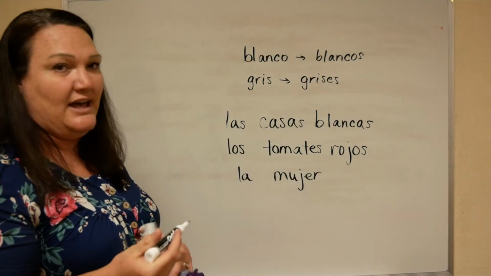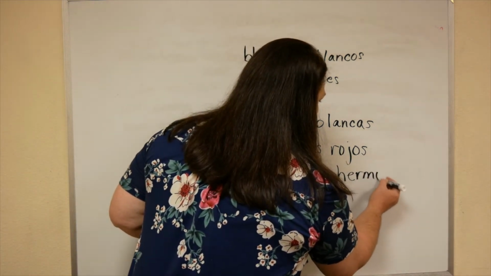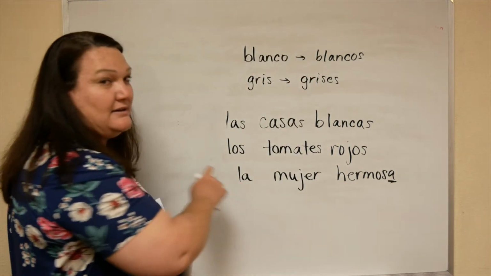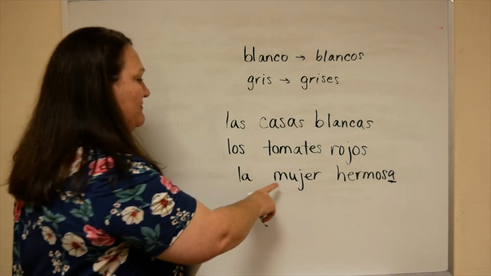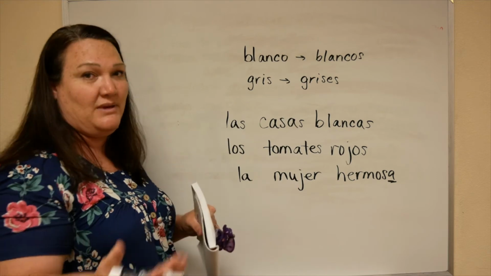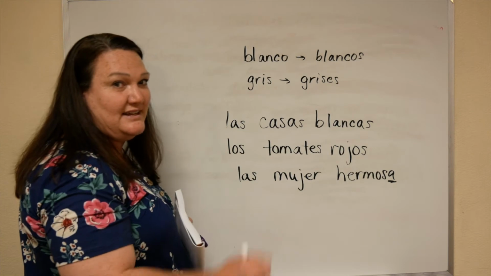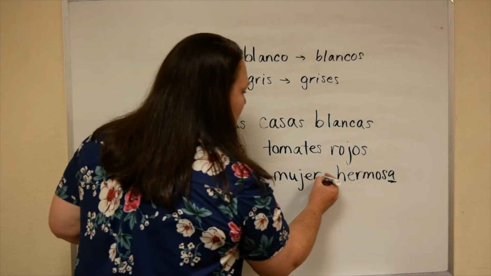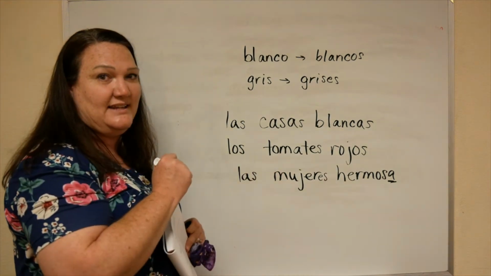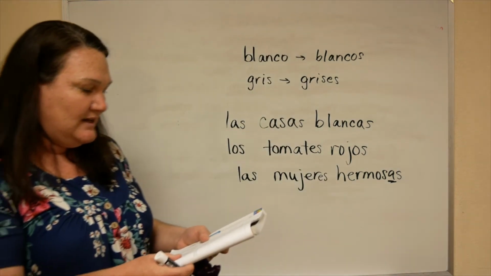And they chose the word hermosa, and it's going to end in an A because it's a feminine noun. Now if I wanted to make that the pretty women, la becomes las, mujer ends in a consonant, so we're going to add ES, las mujeres, and then hermosa ends in an A, so I just add an S. Las mujeres hermosas.